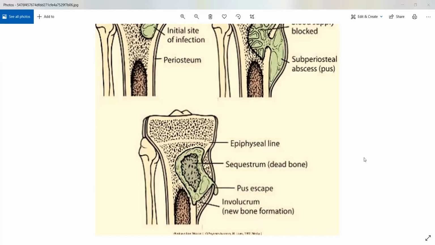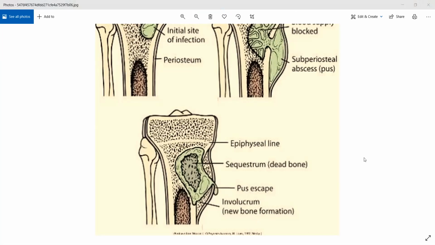Now, if this neo-osteogenesis, as a new bone formation, continues to happen, long continuous neo-osteogenesis will cause sclerosing. There hardening of those structures will occur. Okay, a sclerosing pattern of osteomyelitis will appear, and that is essentially called chronic sclerosing non-suppurative osteomyelitis of Garre.